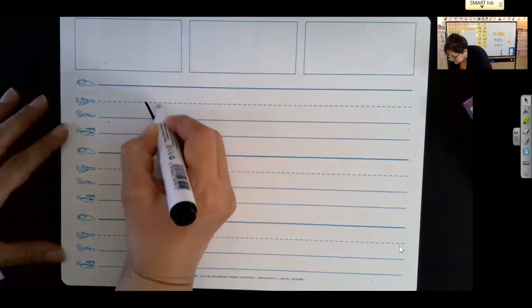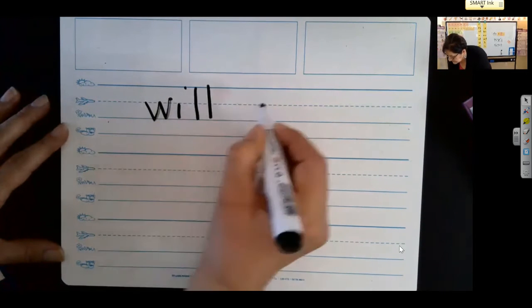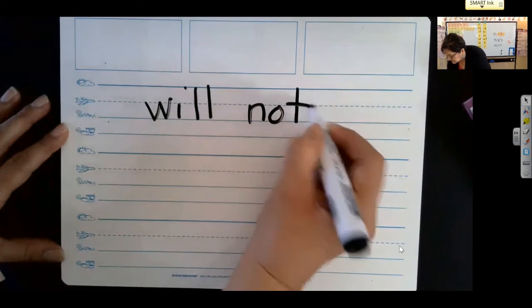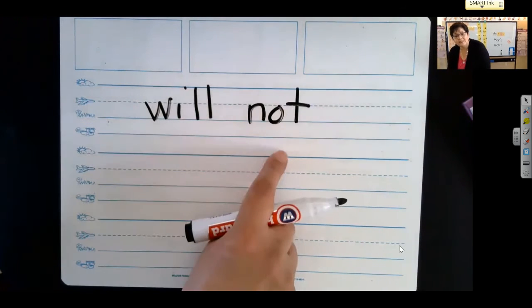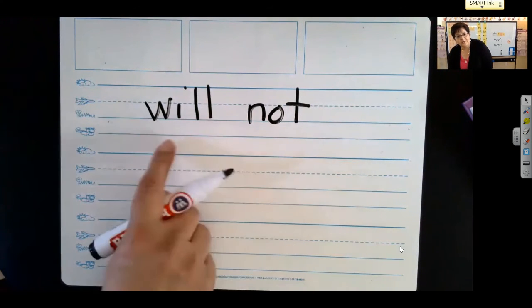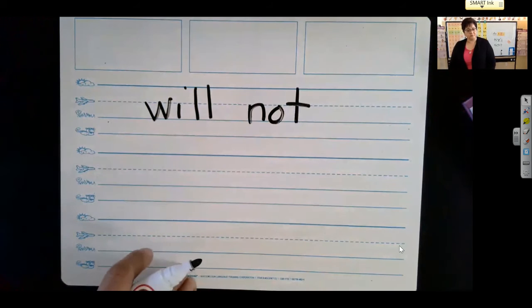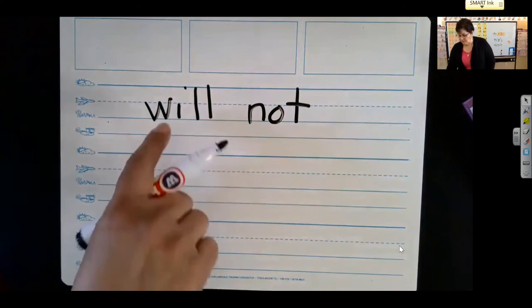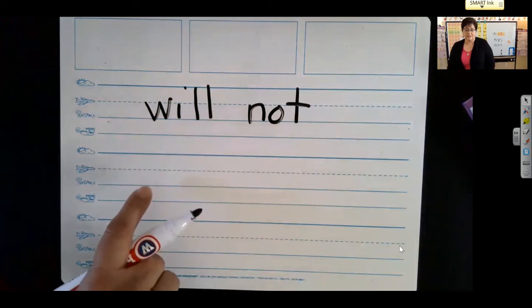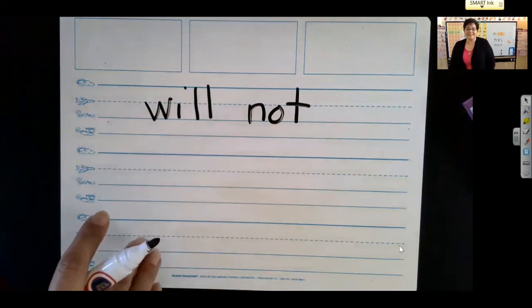Okay, we're back. Are you ready? I know I am. So let's get started. So I am going to write these words here. Here we go. Read for me what I wrote. Will not. So you go ahead and write will not on your board. Now, how can I say will not another way using a contraction? That's right, won't. I can say won't.